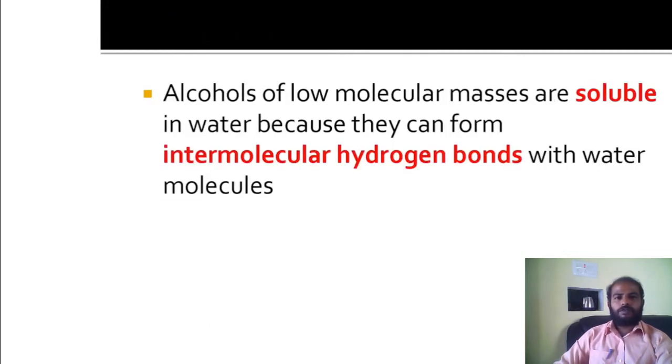So when you solubilize alcohol with water, obviously it will form intermolecular hydrogen bond. So the alcohols with low molecular masses are soluble.